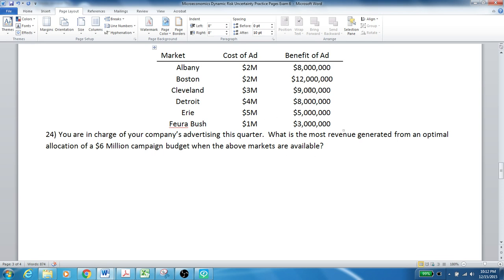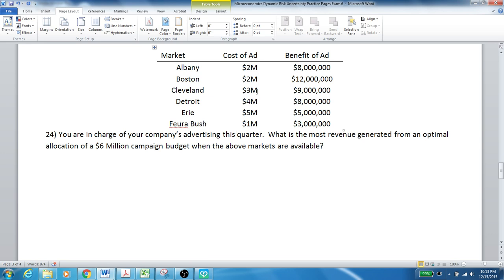It's tempting, of course, to go right up here to the $12 million for 2. That's because for every million you spend in Boston, you get $6 million here. So you definitely want to spend 2 of your $6 million in Boston and get 12. And then really at that point, Erie is out. Detroit is still a possibility, and that would give you 8, but you can do better than 8 by spending, let's say, 3 and 1, which would give you 12 additional dollars, so you get 24 million by spending it in Boston, Cleveland, and Bush.